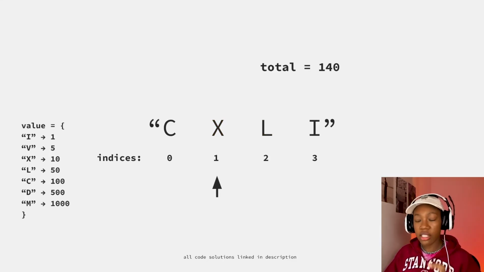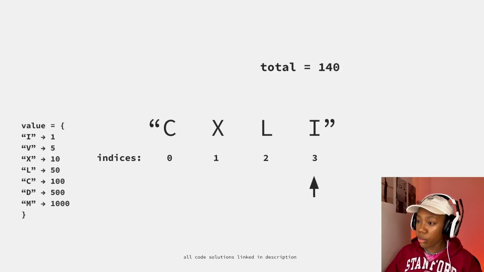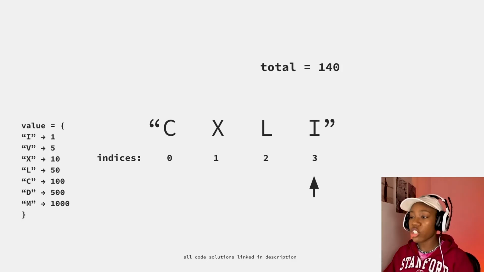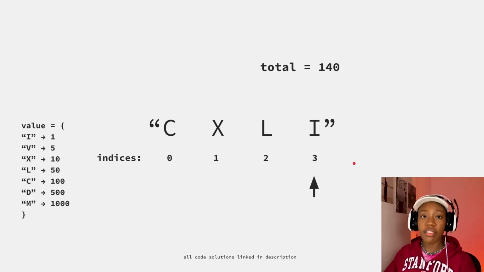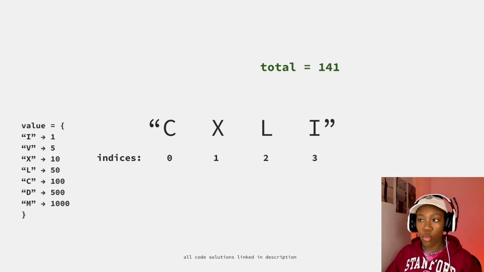And in this subtraction case, not only will we move on, but we're going to move on by adding 2 to our index instead of 1, because we don't want to double count L. We've already processed L. So we're going on to the last index now. Again, we would check to see if the next index is greater than or less than this particular value, but we see that we're at the end. We don't actually have anything to check. So we never have to worry about the subtraction case for the last index. We just add it to our total, and we see that our total is 141.